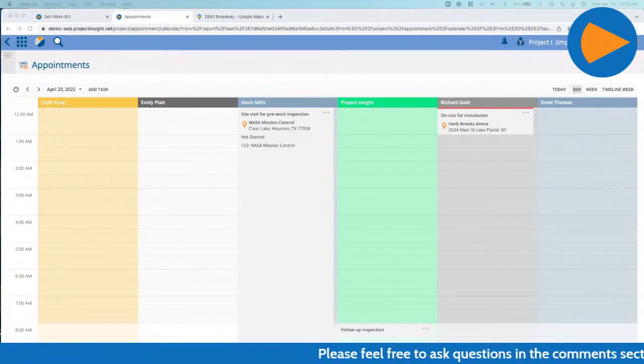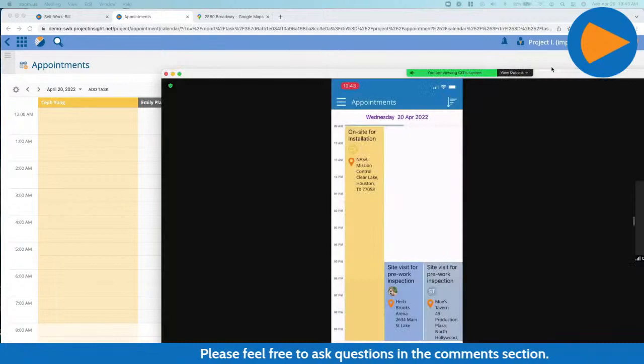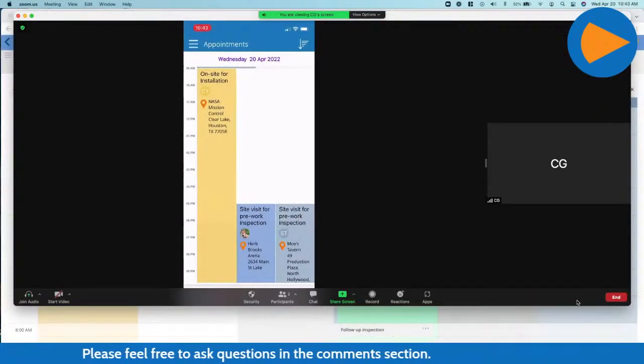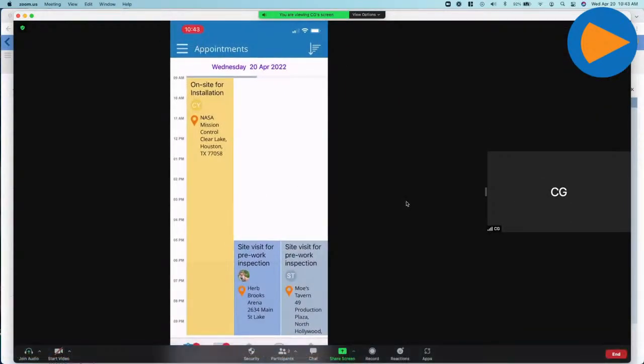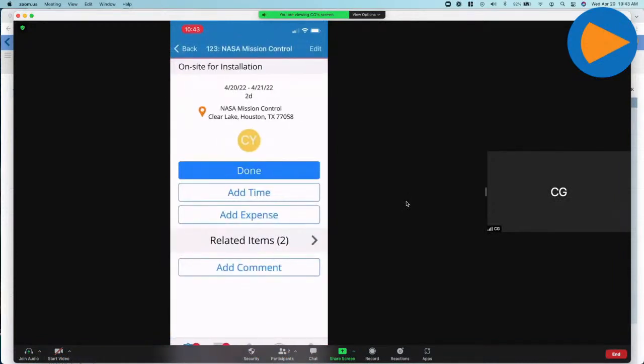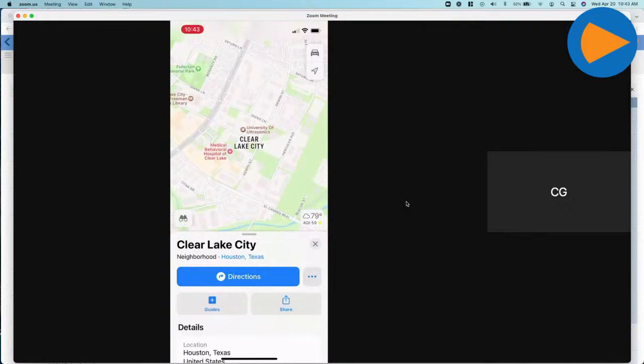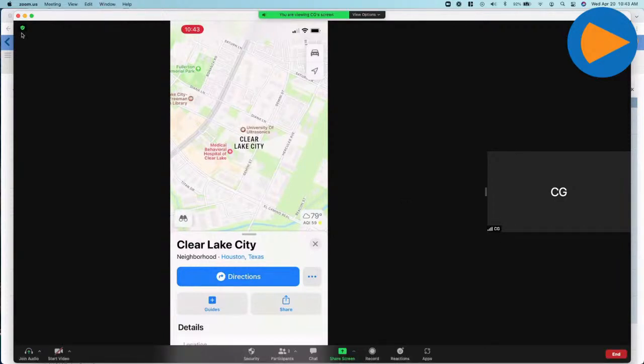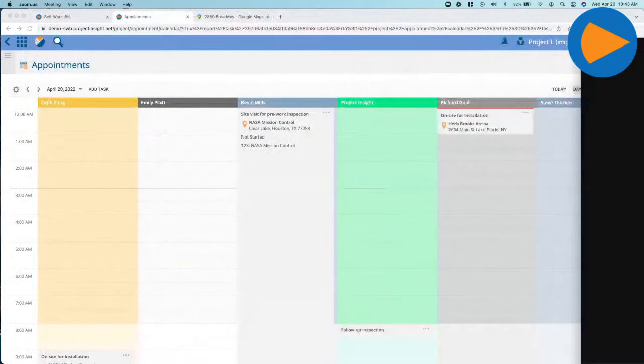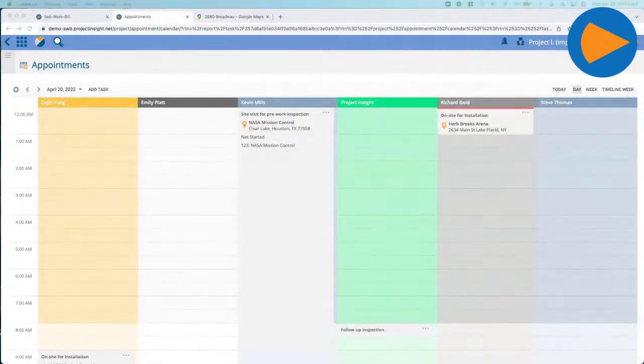I guess we can't really stress that enough. One thing I forgot to show, that is actually my favorite feature on the mobile app, real quick. Right from here, if I need to, I'll just click on the location address and boom, it'll automatically put it into my Google Maps or Apple Maps, whichever one you use, as you're making your way out there. Again, just trying to put everything into one place and make life as easy for not only you but your team as possible. And we've gotten a lot of really good feedback from customers on that.